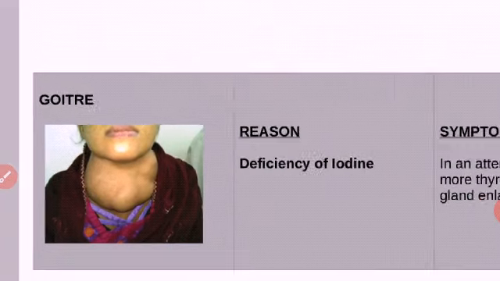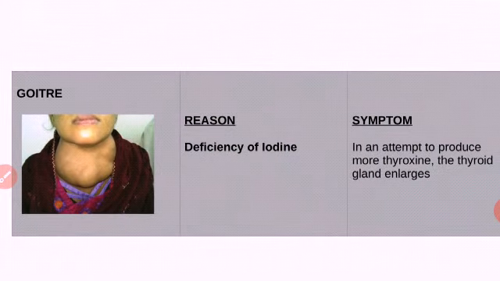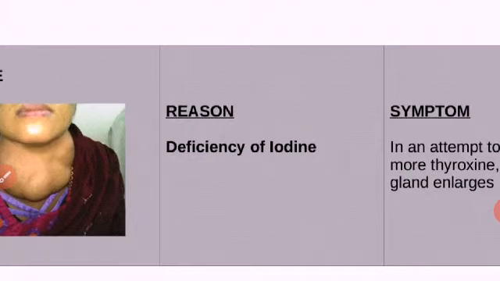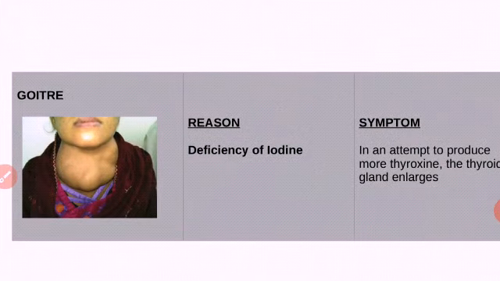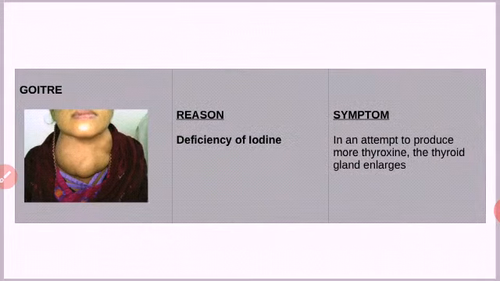There are more details, but in your syllabus, these are the things to learn about. I am not going into the detail. Goiter is due to the deficiency of iodine. This is a deficiency disease also. You might have learned about deficiency diseases. There are many deficiency diseases related with other minerals. Here, the deficiency is related with iodine and thyroxine. Thyroxine production is always related with iodine. If there is less iodine, production of thyroxine will be affected.